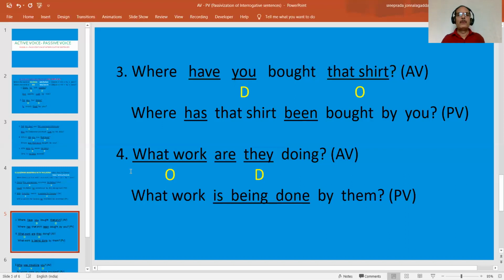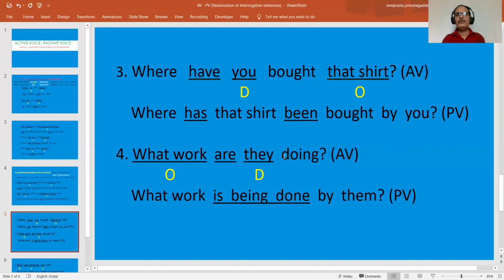Fourth one. What work are they doing? What work are they doing? So what is the doer here? Or who is the doer? What work is not the doer. They, this word is the doer. They are doing some work. They are doing some work. That is the assertive pattern. In the interrogative pattern, we don't know what that work is. That's why we have to start with what work are they doing?